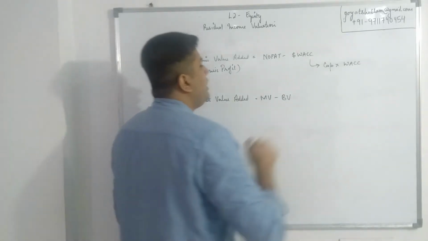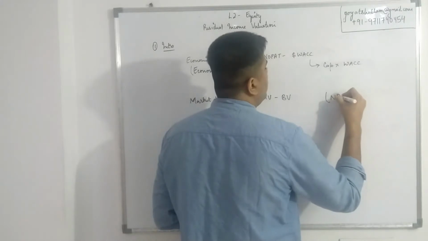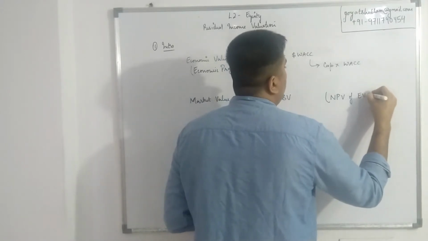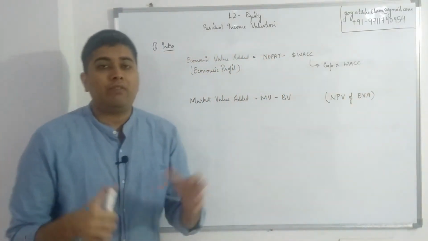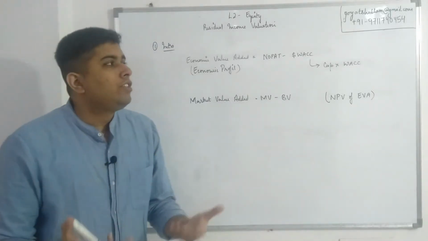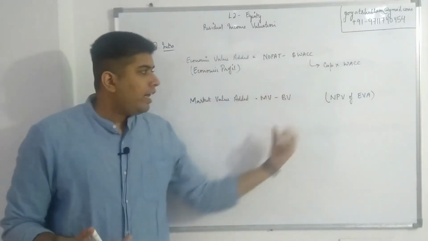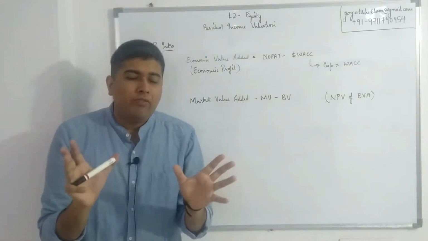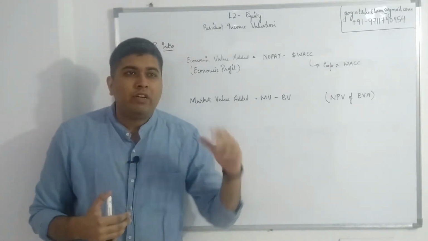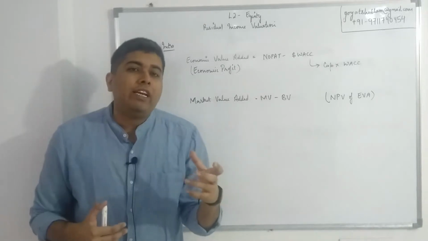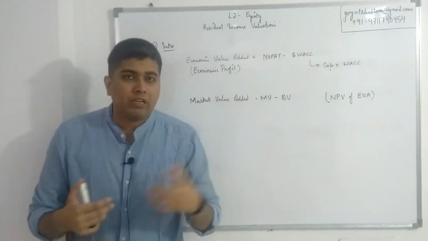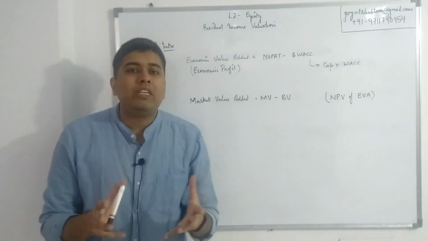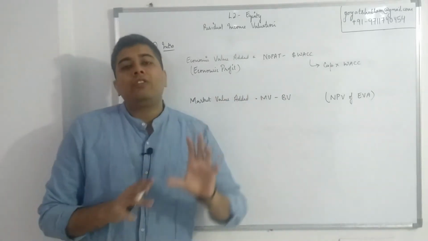And in corporate finance, this was also equal to NPV of economic value added. So effectively, if we have to ever calculate NPV, we use cash flows. But if instead of cash flows, I used EVA and then I calculated NPV, that NPV would come out as market value added. So in a very ideal scenario, if you remember from level 1, if NPV is positive, the amount of positive NPV should directly be reflecting the share price of the company. The company's share price should increase by that much amount in the most ideal scenario. You covered that in some sense at level 1 itself. So if that condition still holds true,